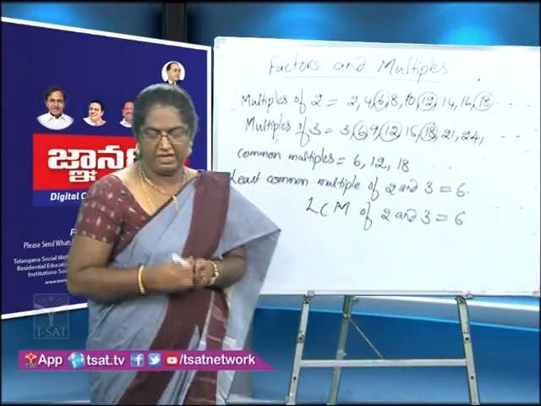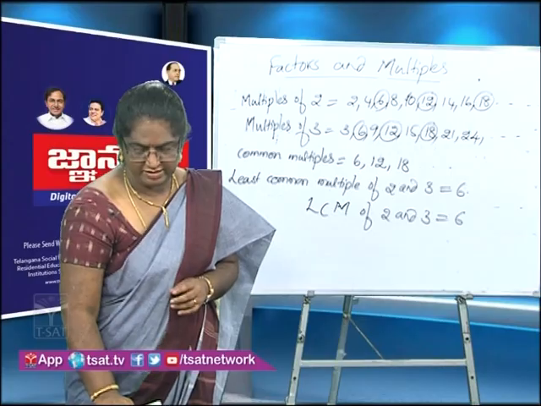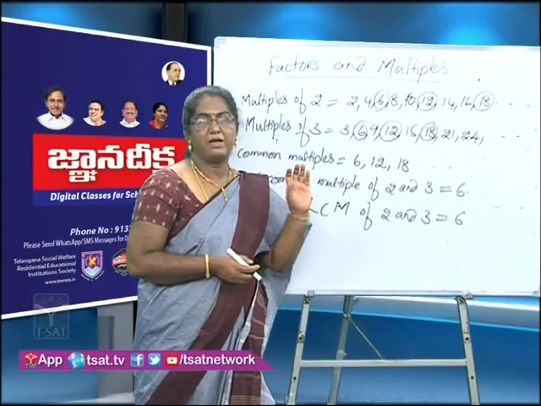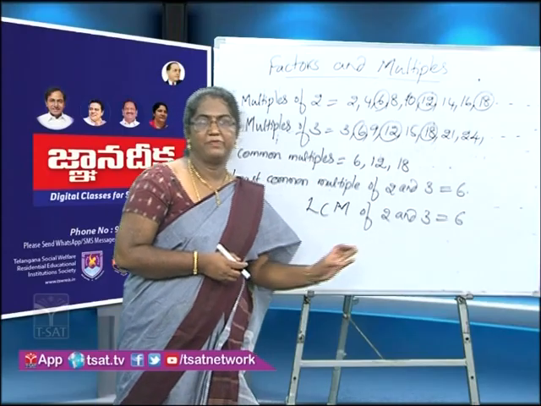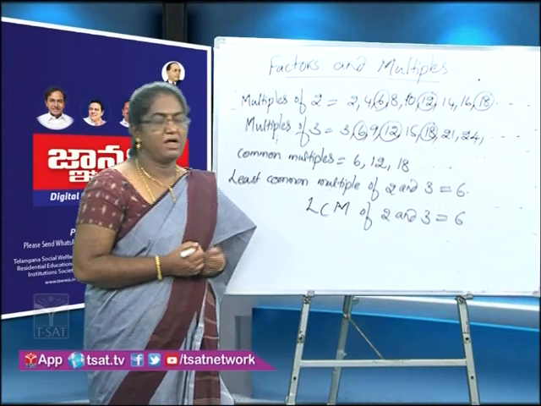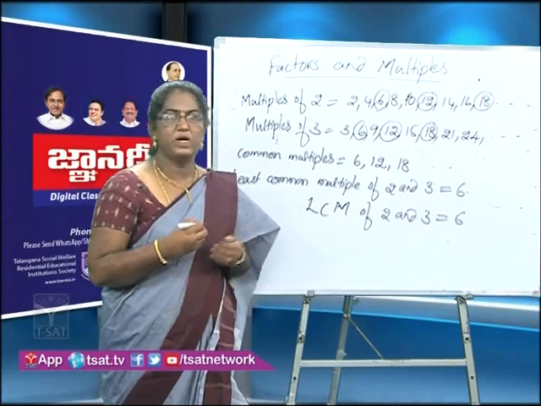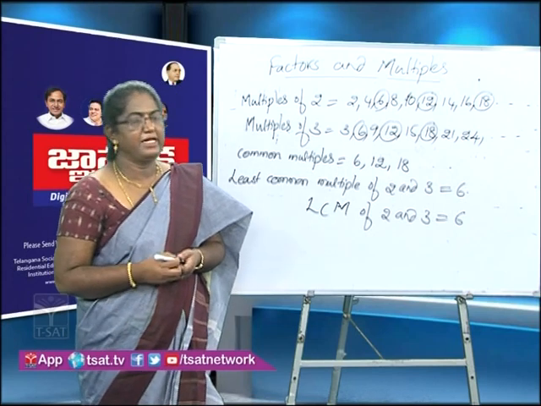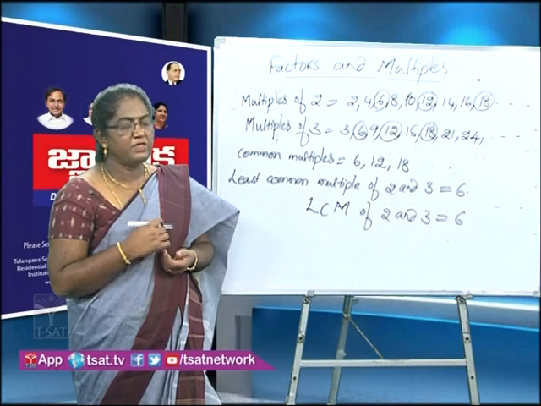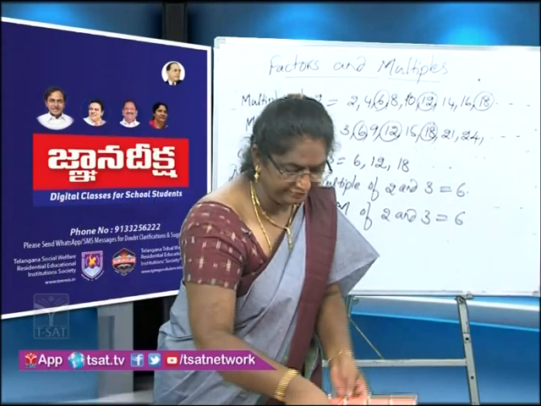So we can define least common multiple as the smallest of the common multiples of the given 2 or 3 numbers. The least common multiple of given 2 or 3 numbers generally is calculated using the division method. So let us see the division method.